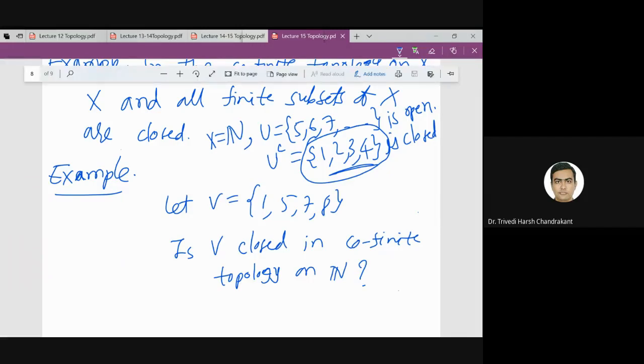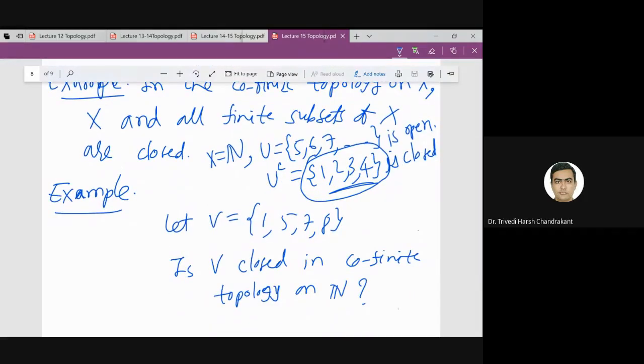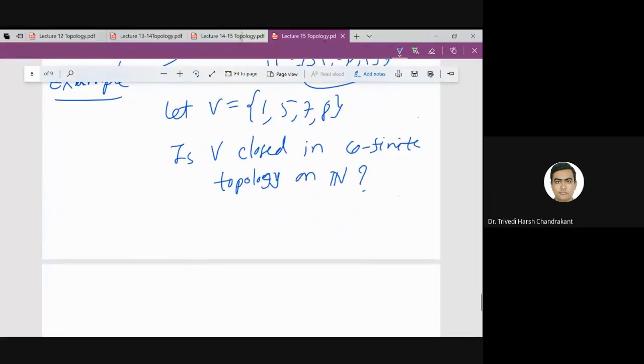Yes, sir, closed. It is closed, right? Because its complement is open by the definition itself.